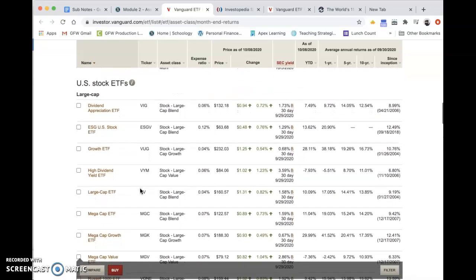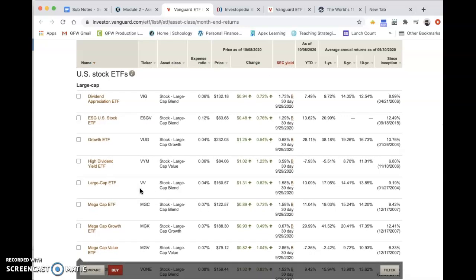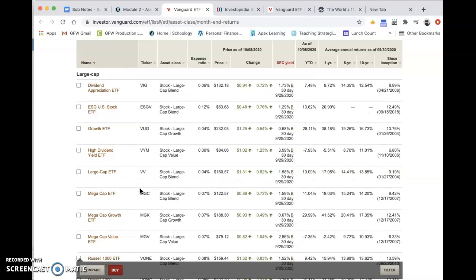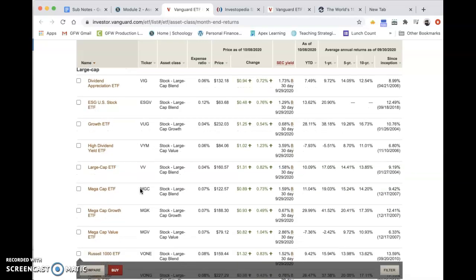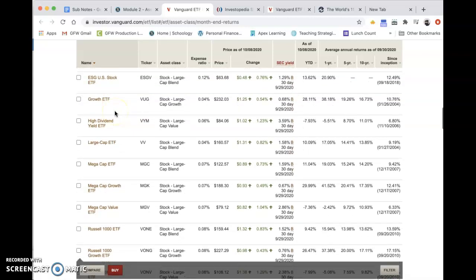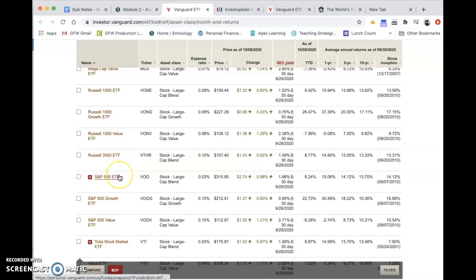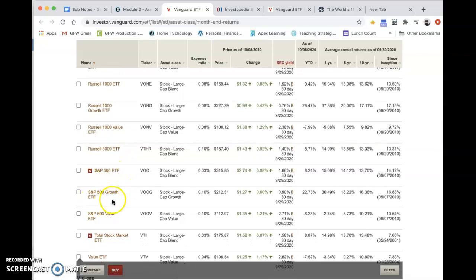So when you look at these, what you're looking for here are the index funds that are going to be focused on specific indexes, and you're looking at either the U.S. stock market as a whole. ESGV would be the ticker symbol. You've got right here, the S&P 500 and the S&P 500 growth. These, you listen to Warren Buffett, and these are really probably as good as it gets.